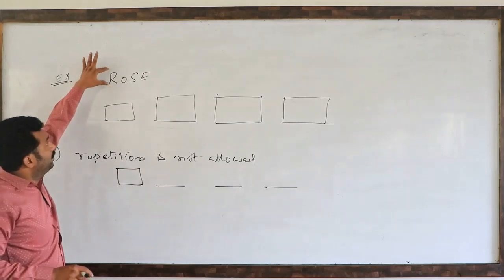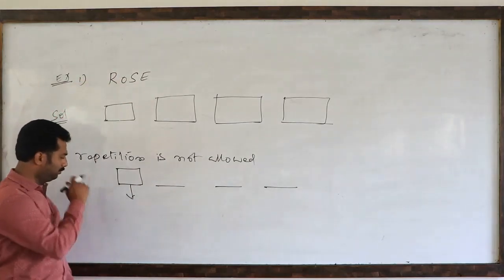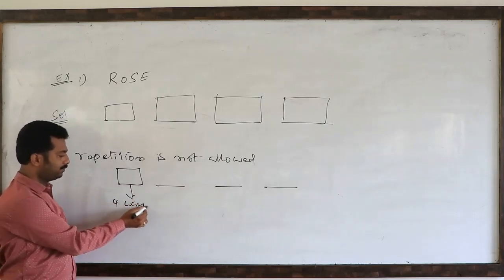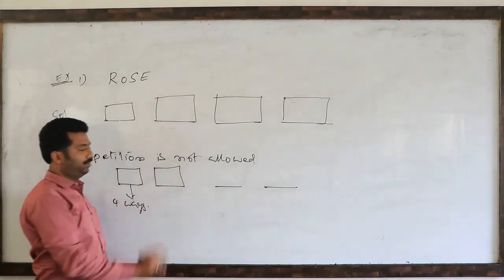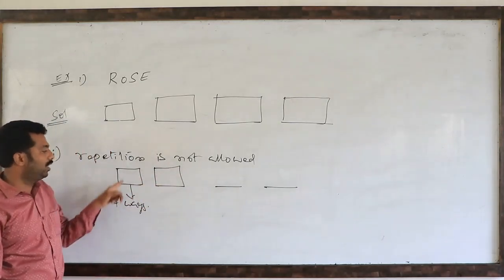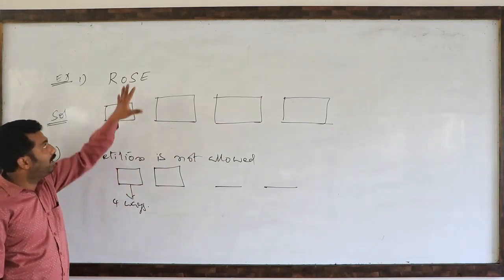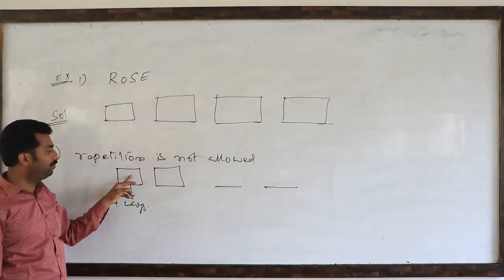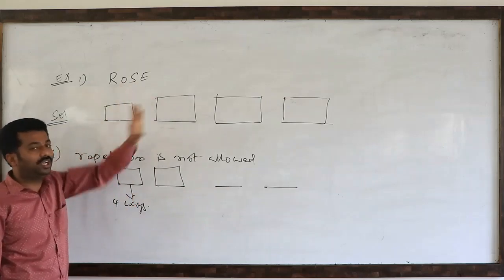So this is 4 different ways. So how many ways? 4 different ways. Next. Repetition is not allowed. Repetition is not allowed means one place filled, one letter also gone. We are left with remaining 3 letters among these 4. One filled here. Remaining we are left with letters.